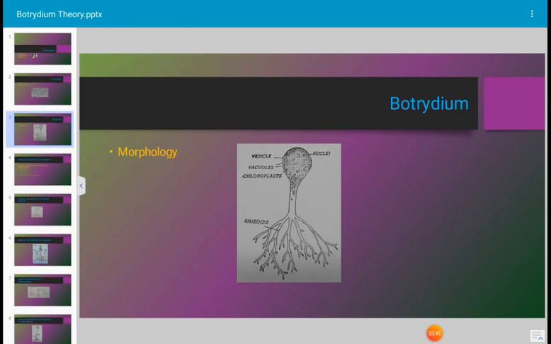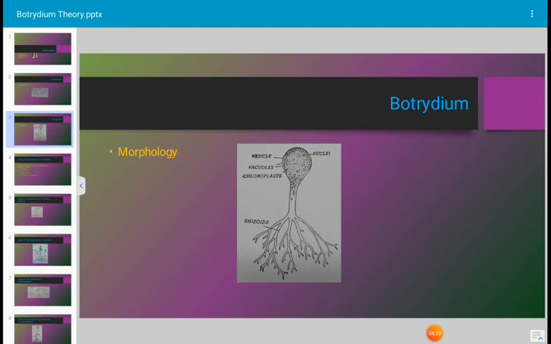Botrydium consists of many nuclei and chloroplasts, all freely suspended in the aerial, balloon shaped part of the Botrydium. The underground rhizoidal portion of Botrydium is non-green because of the absence of chromatophores, but it contains many nuclei scattered in the vacuolated or non-vacuolated cytoplasm. In the rhizoidal system, nuclei are many.